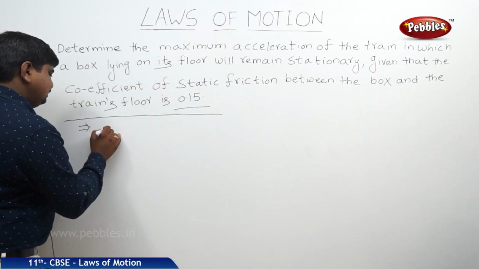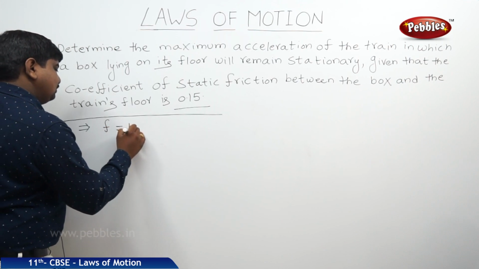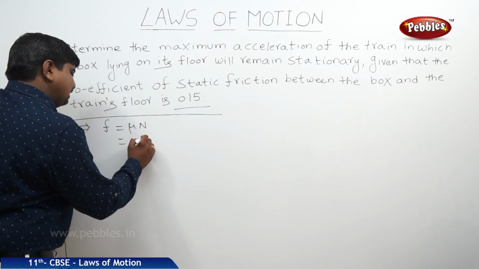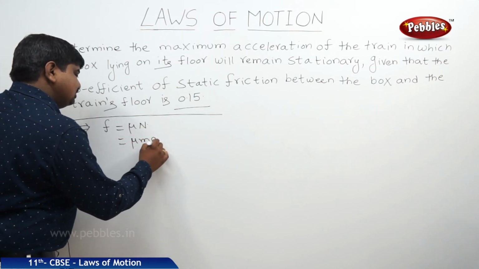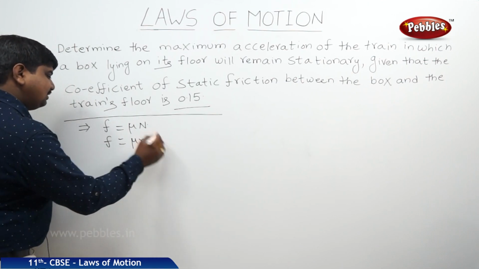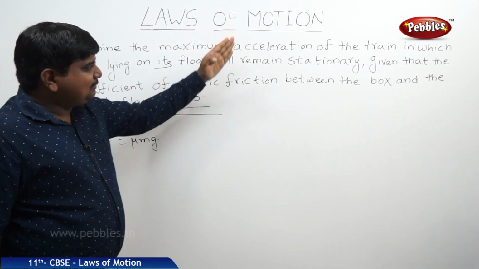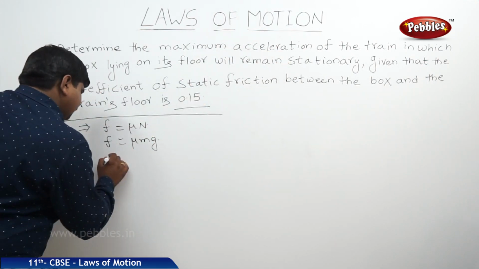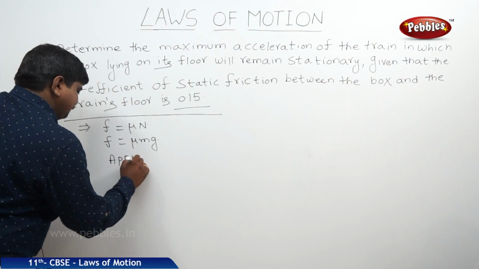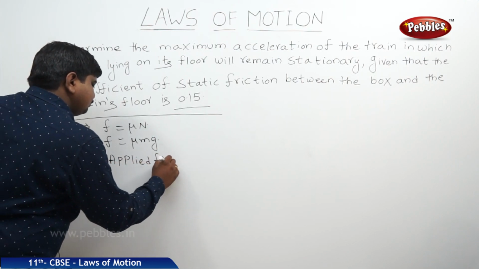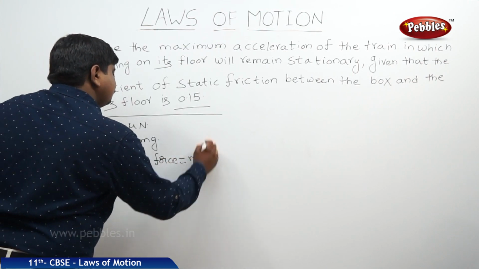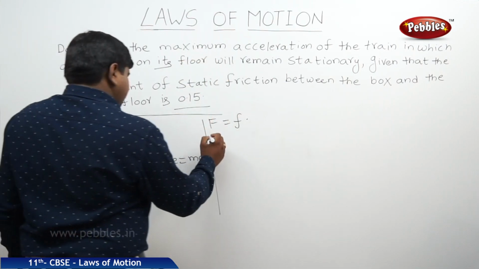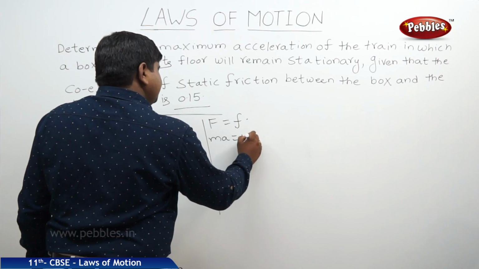We know that frictional force F is equal to mu N, where N is the normal reaction force. The normal force is mg, so the frictional force is equal to mu mg. If the body remains stationary, the frictional force should be equal to the applied force. Therefore the applied force is equal to ma. So F is equal to small f, so ma is equal to mu mg.